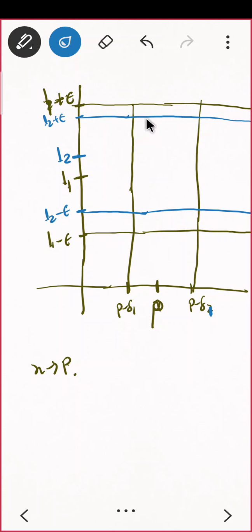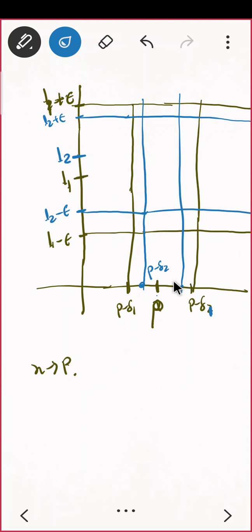So let me take a delta 2 around P. So that will be something, I write here, and here something. This point is my P minus delta 2, and this point is P plus delta 2. Okay, and this is P plus delta 1, this is P minus delta 1. So for this also I'm having a delta 2.